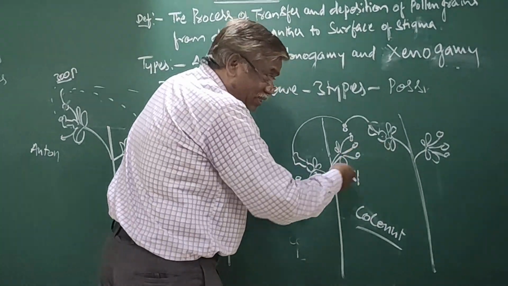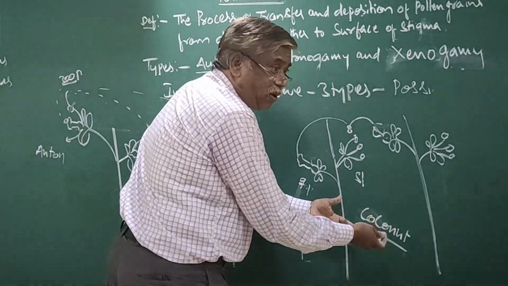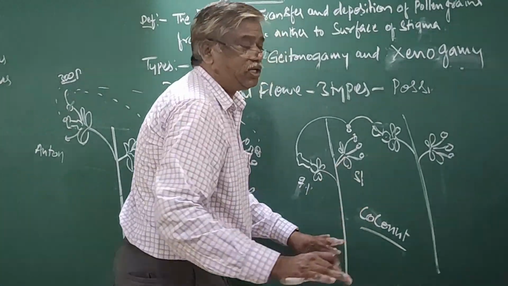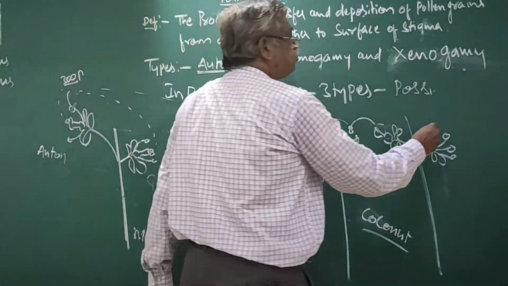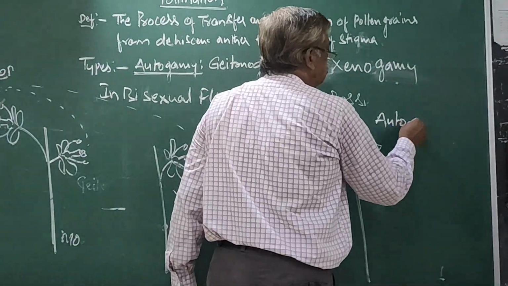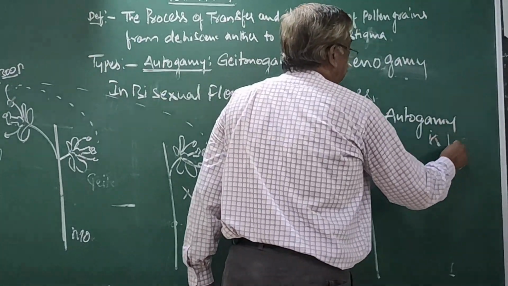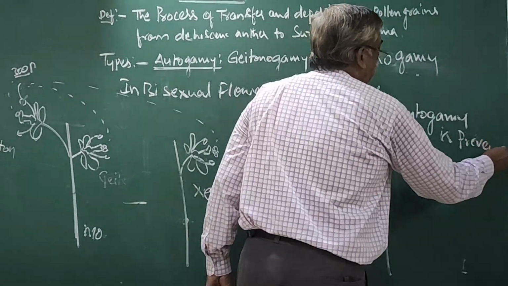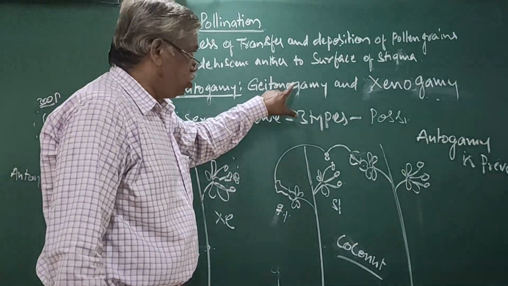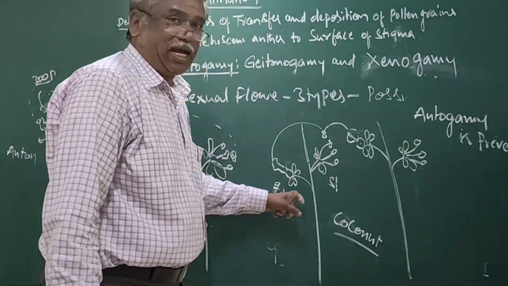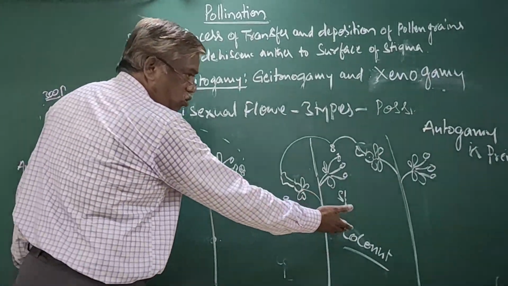This condition is in which plant? The coconut plant. In coconut plants, autogamy is prevented, but geitonogamy is occurring.